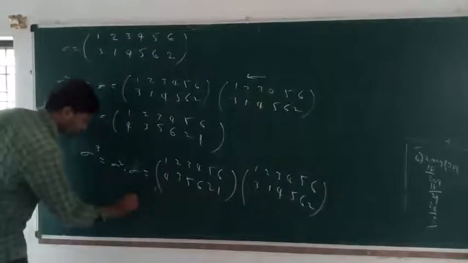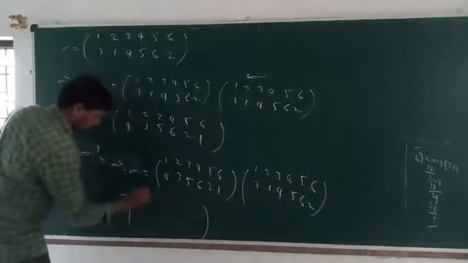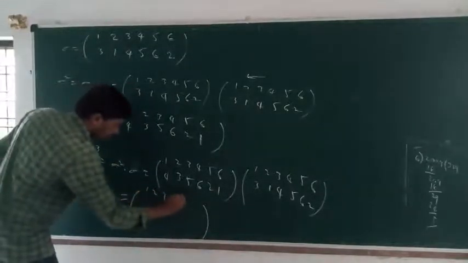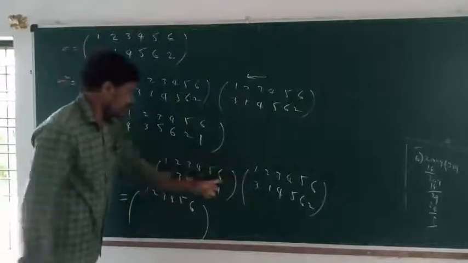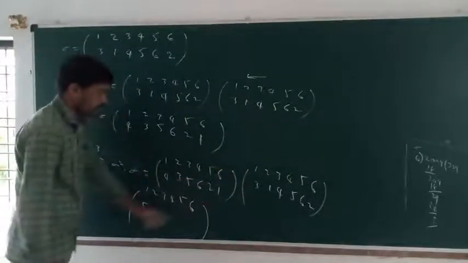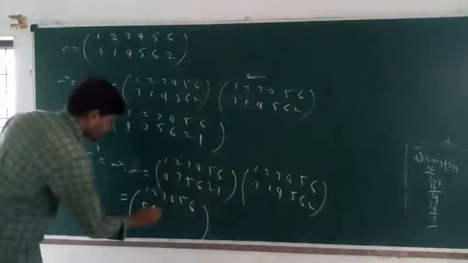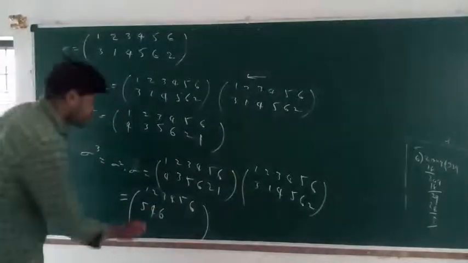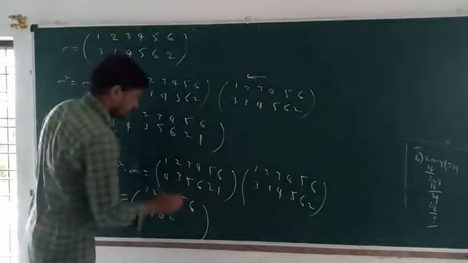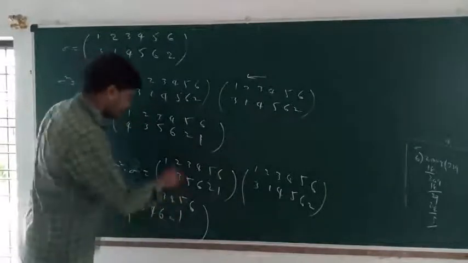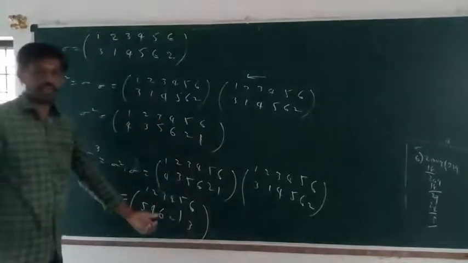So sigma cube: 2 image 1, 1 image 4, 3 image 4, 4 image 6, 5 image 2, 5 image 6, 6 image 1, 2 image 3. This is not equal to identity permutation.